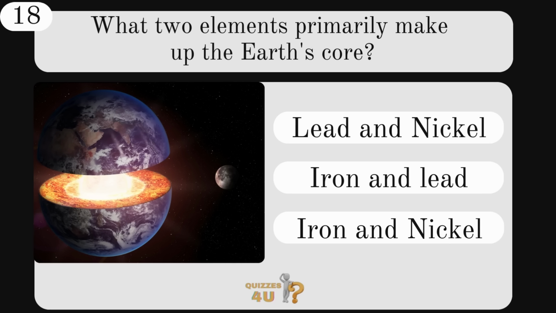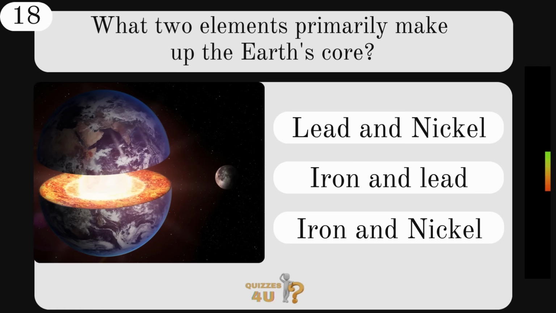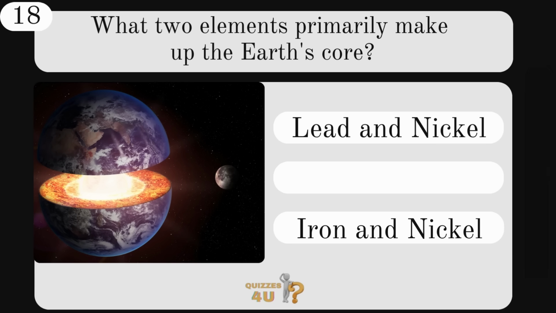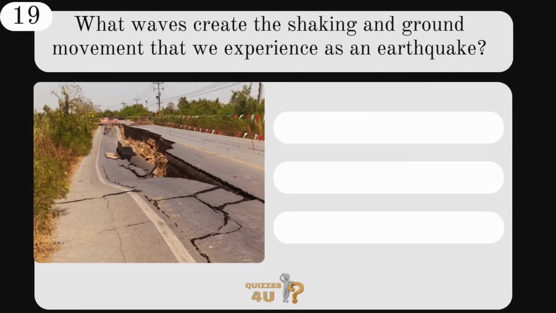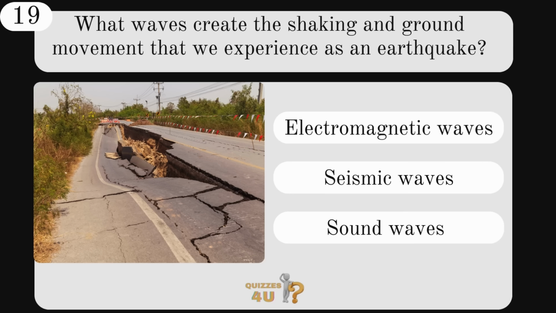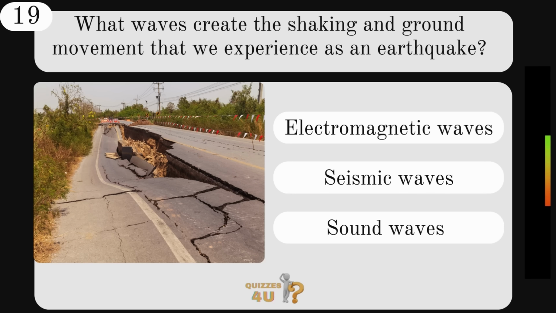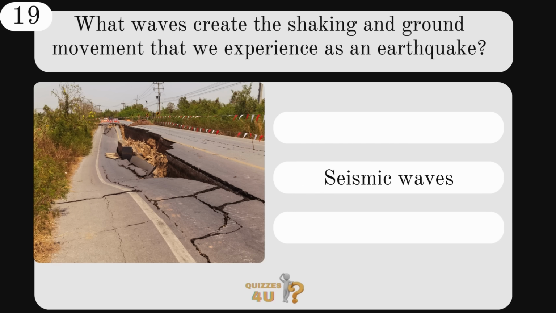Lead and nickel, iron and lead, or iron and nickel? It's mostly iron and nickel. What waves create the shaking and ground movement that we experience as an earthquake? Are they electromagnetic waves, seismic waves, or sound waves? They are seismic waves.